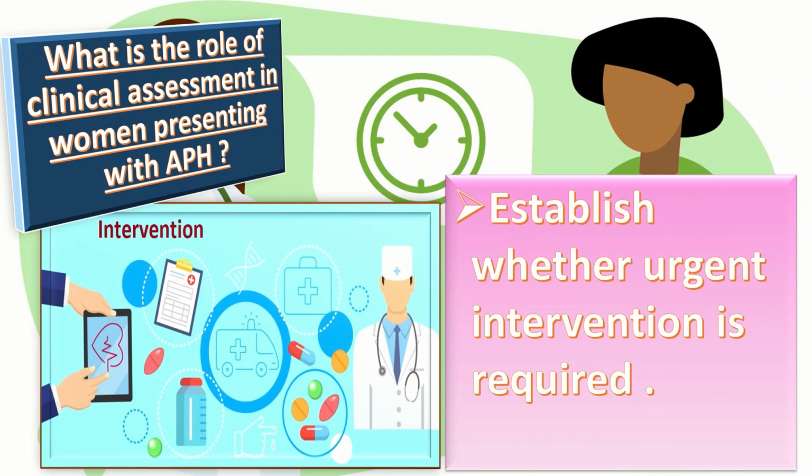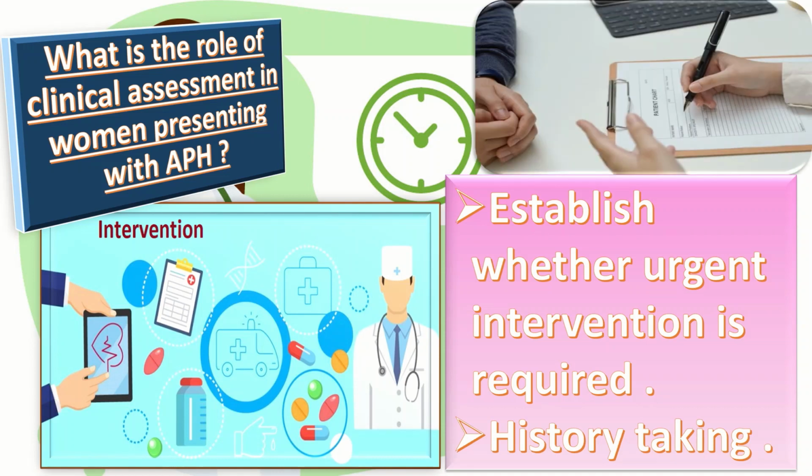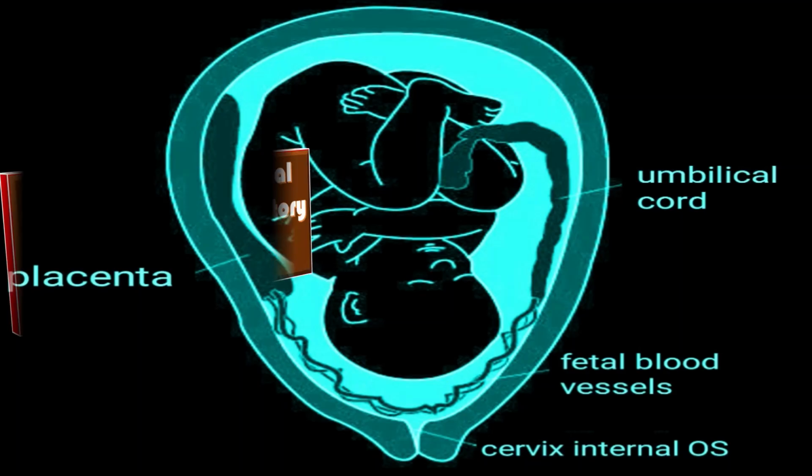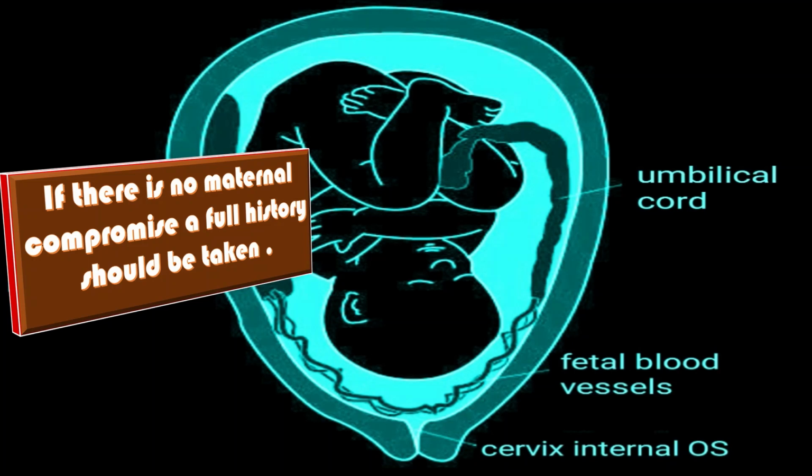The process of triage includes history taking to assess coexisting symptoms such as pain, and assessment of the extent of vaginal bleeding, the cardiovascular condition of the mother, and an assessment of fetal well-being. And if there is no maternal compromise, a full history should be taken.